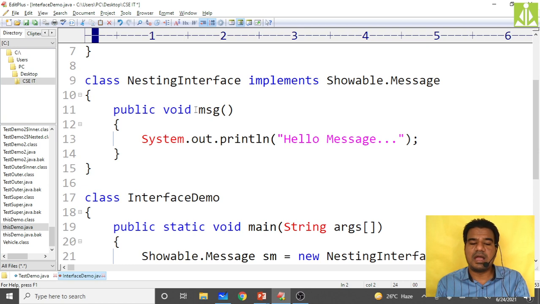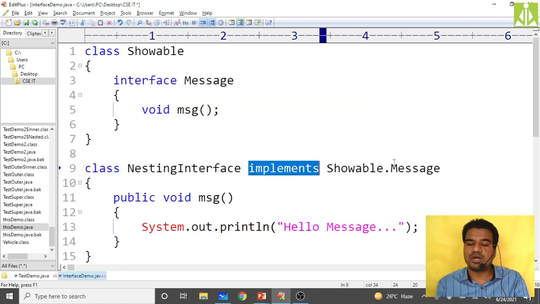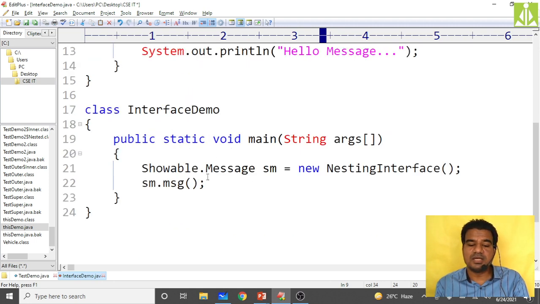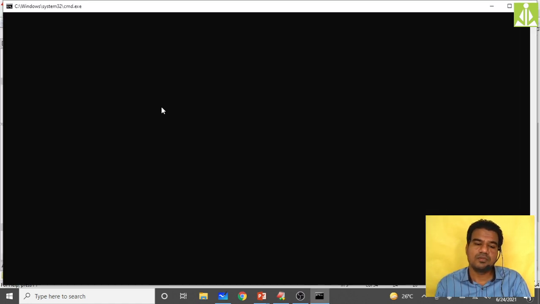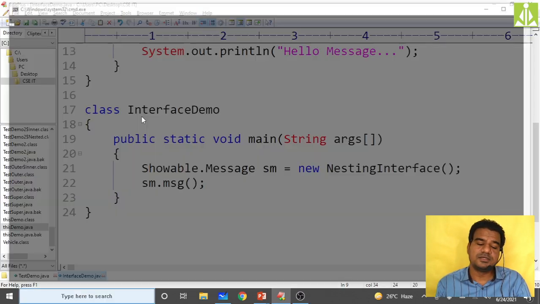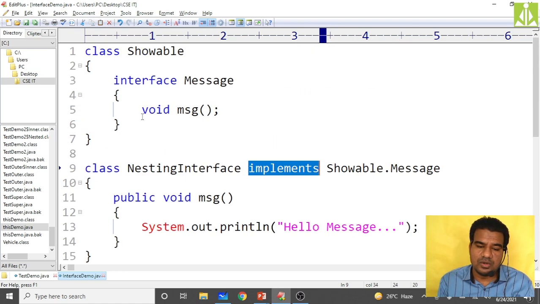Okay, same thing. I have given the implementation. So here, implements Showable dot Message and void message. We have given the implementation, and here Showable dot Message, same thing. Rest of all same. Hopefully, just compile it. Yes, it is successful. Then run it. See, we got the message, hello world. So the only thing which we have to change here is we need to remove the abstract method, because abstract methods are not allowed inside a class.